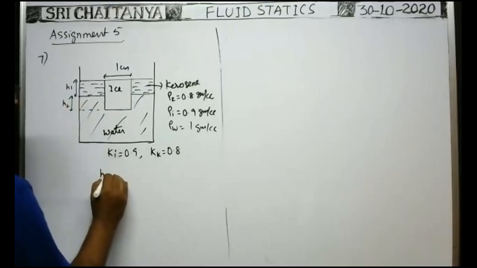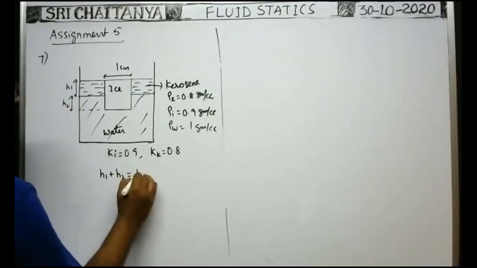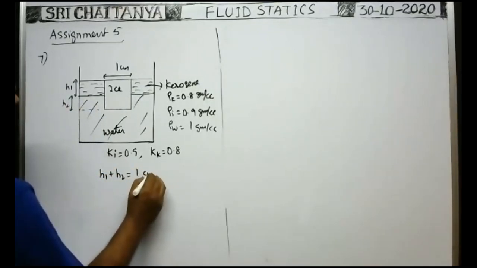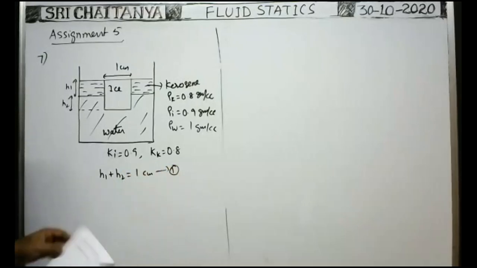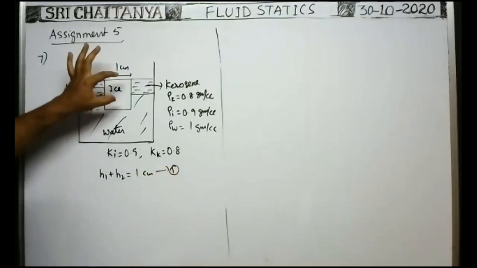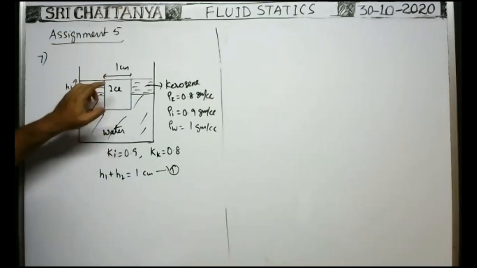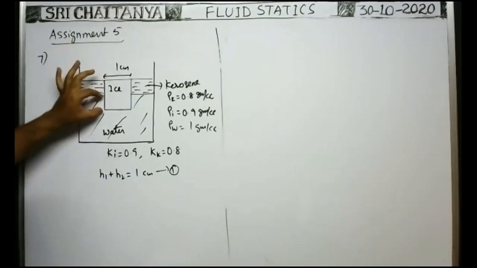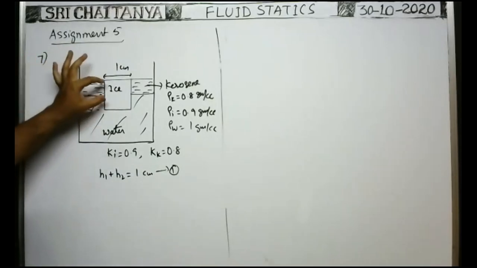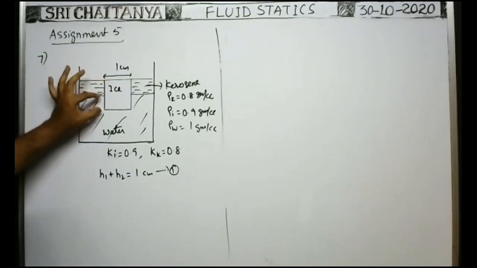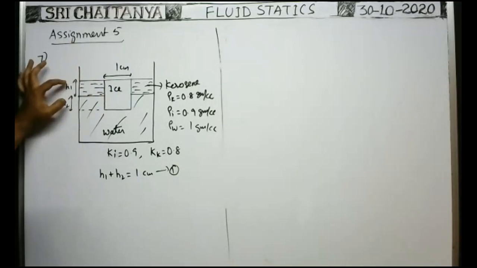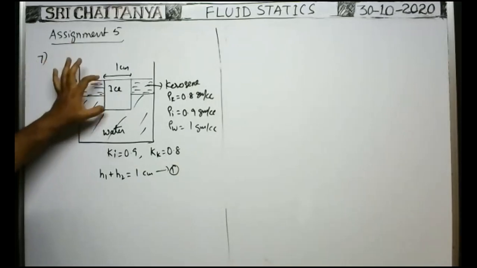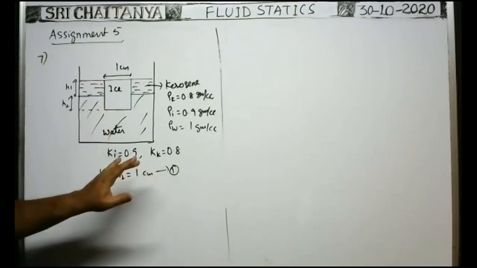Then H1 plus H2 is equal to 1 centimeter, because it is an ice cube whose side is given as 1 centimeter. So condition 1 is H1 plus H2 is equal to 1 centimeter.